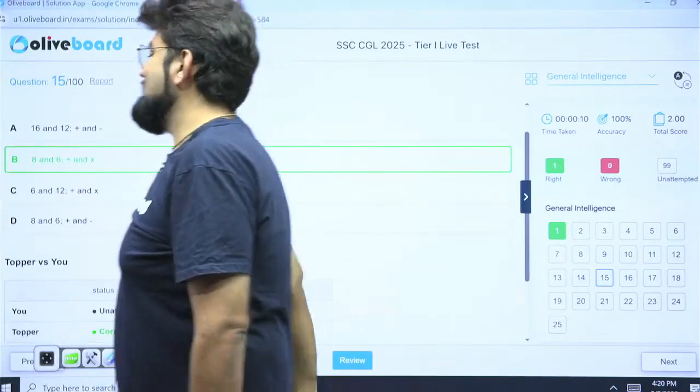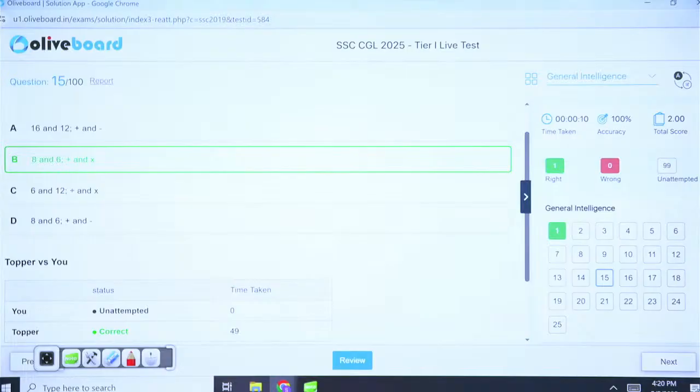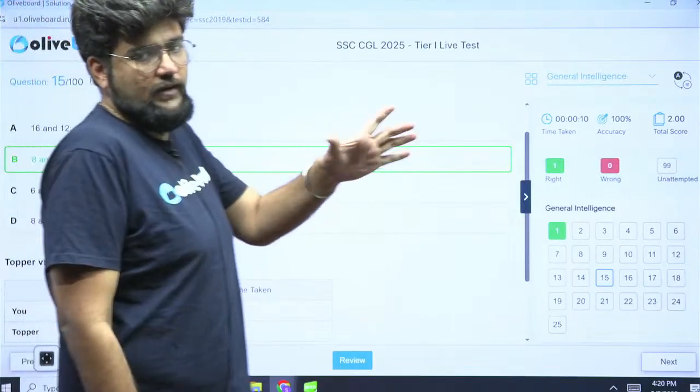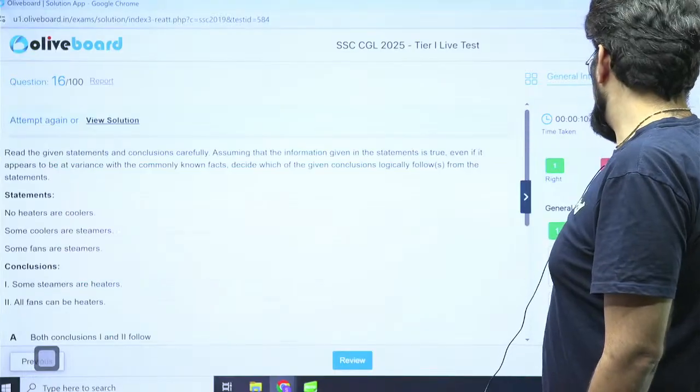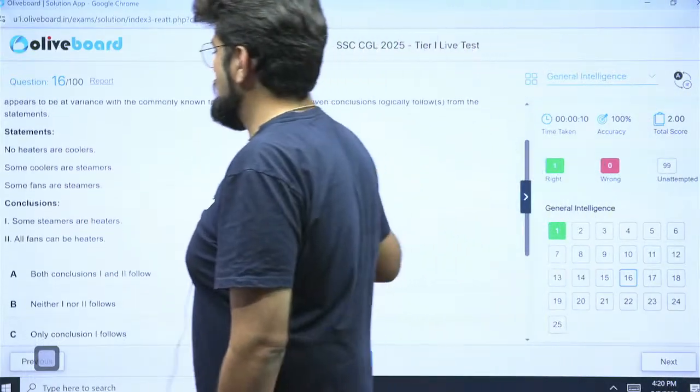These questions are not challenging at all. Just that one step of calculation will increase. That's all. And if your observation is good, these are very easy. Again, syllogism.